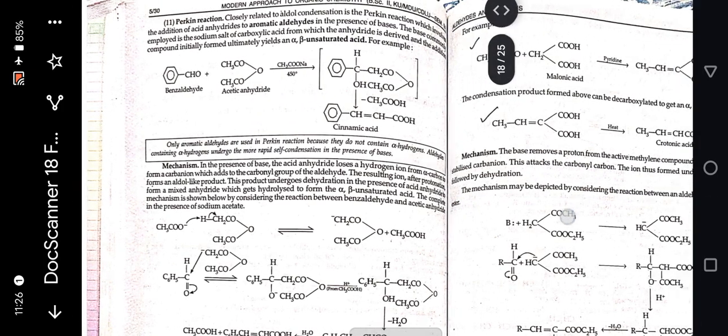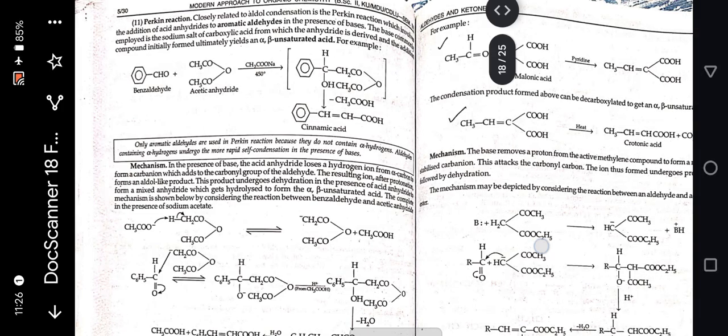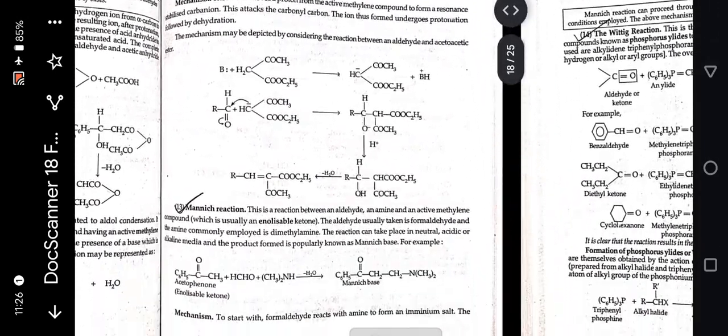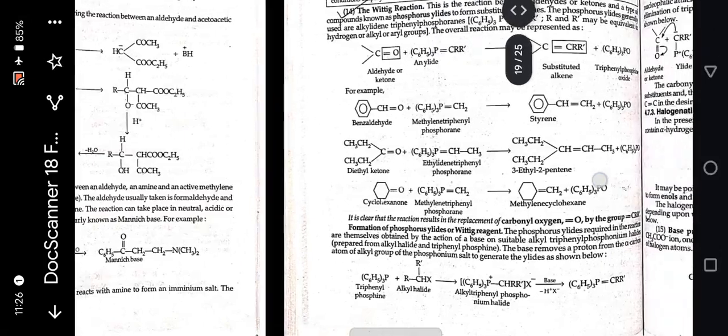Perkin reaction. Closely related to aldol condensation is the Perkin reaction and its mechanism. Knoevenagel reaction and its mechanism. Mannich reaction. This is a reaction between an aldehyde, an amine and an active methylene compound. The aldehyde usually taken is formaldehyde and the amine commonly employed is dimethylamine. The reaction can also take place in neutral, acidic or alkaline media and the product formed is popularly known as Mannich base. For example, acetophenone gives a Mannich base, and its mechanism.